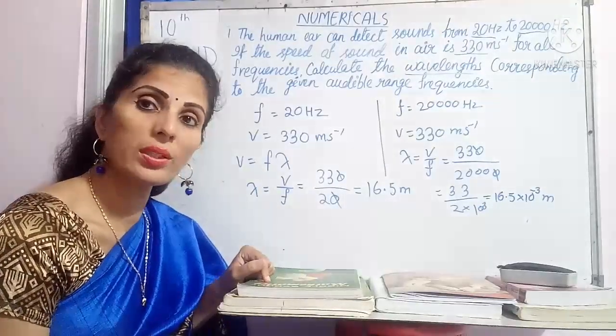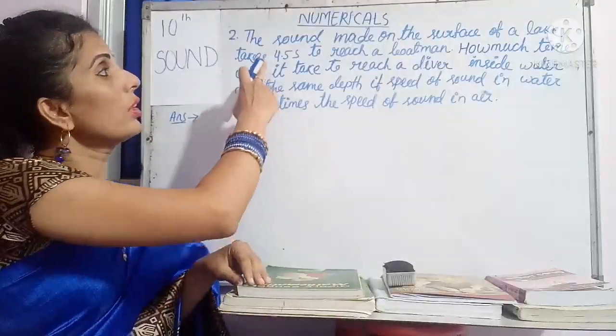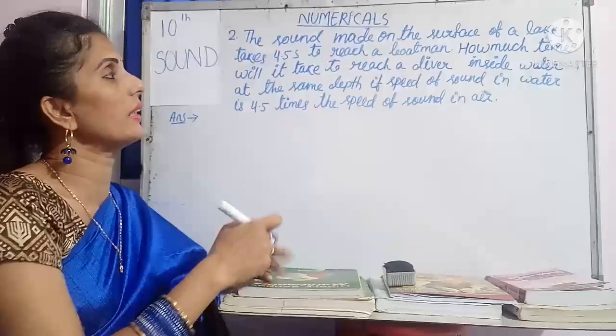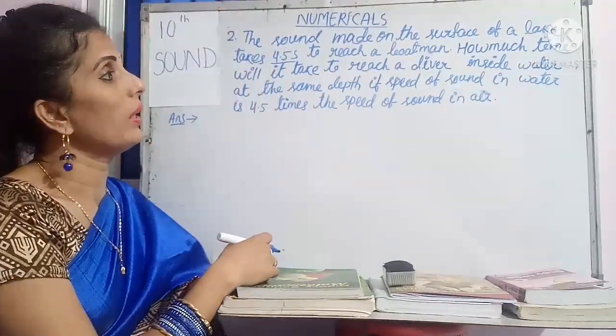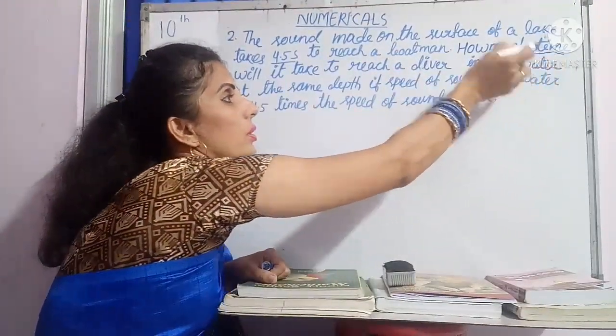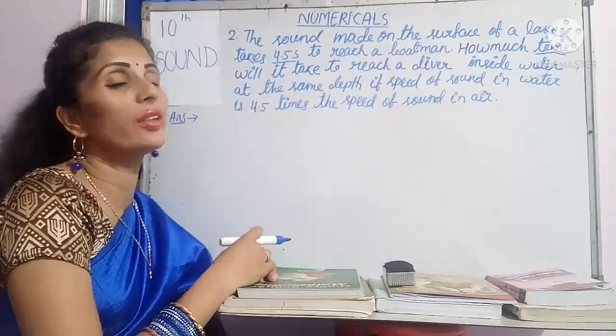Now let's go to the second numerical. Now children, read the second question. The sound made on the surface of a lake takes 4.5 seconds. Here the time is important. To reach a boatman, how much time? Again it is asking the time. So this is again an important factor. How much time will it take to reach a diver inside water?